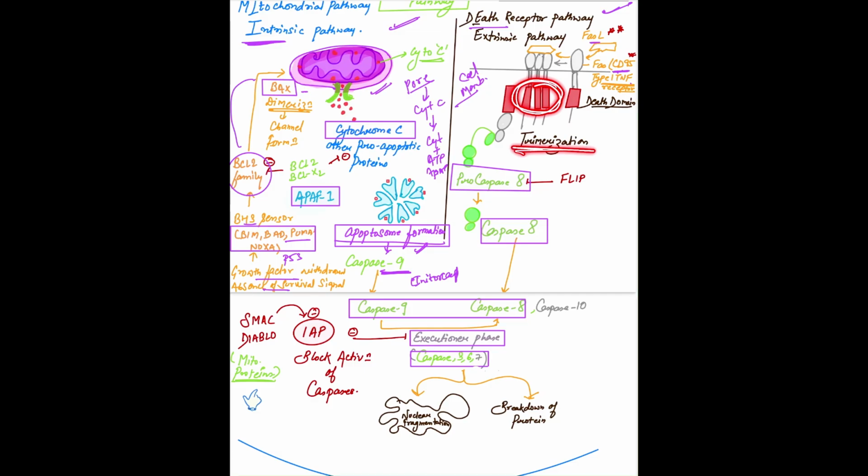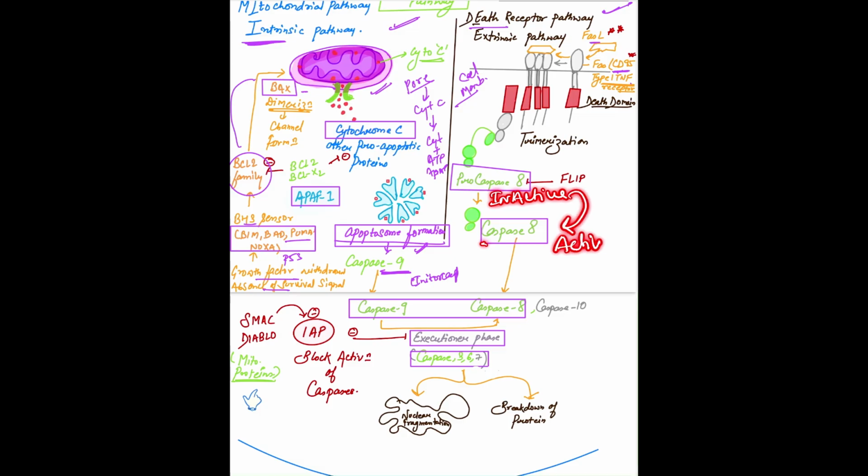When this trimerization happens, here comes the role of the FADD protein. FADD is FAS associated death domain, and it will in turn recruit procaspase 8. This procaspase 8 is in inactive form. This procaspase will get activated as caspase 8.